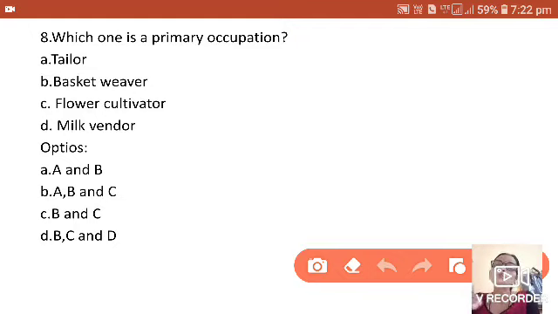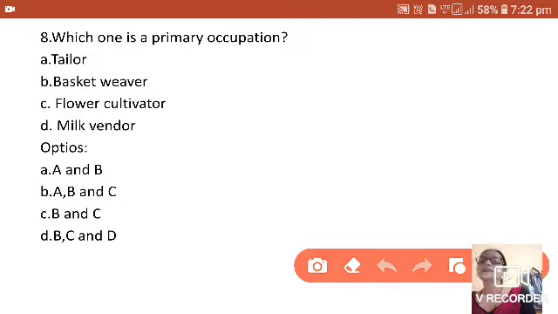You have to choose out of these which occupations come under the primary occupation. Is it A and B, that is tailor and basket weaver, or the flower cultivator or the milk vendor also? Which one is correct?